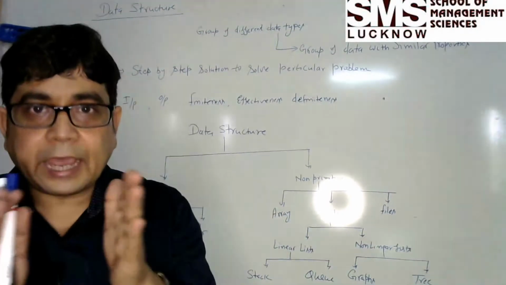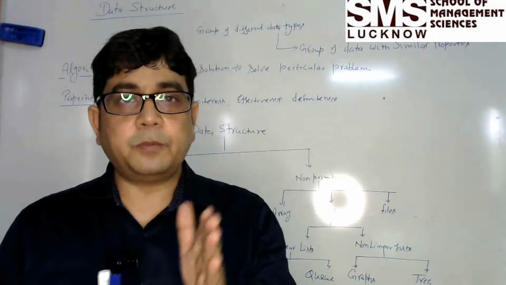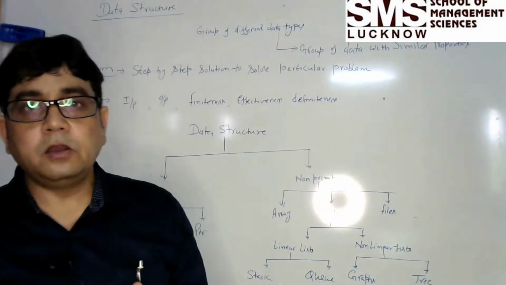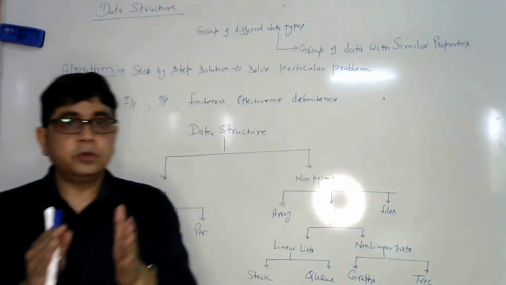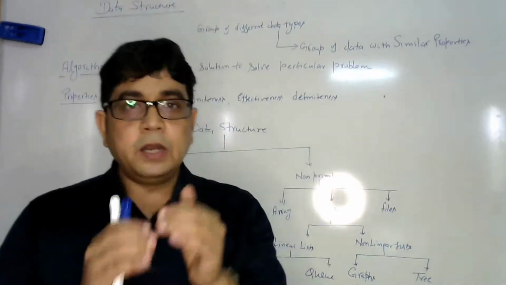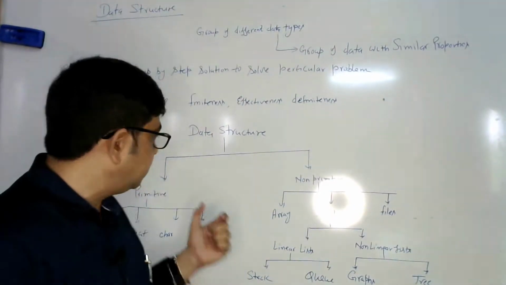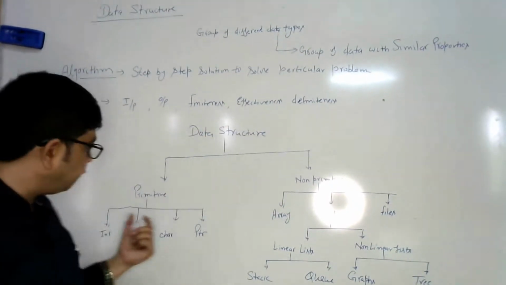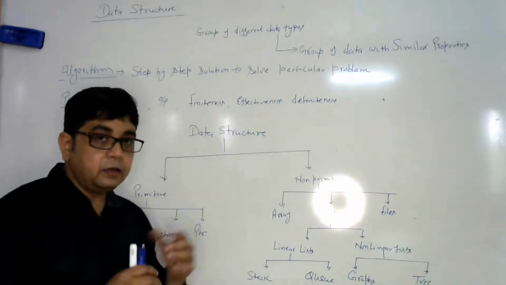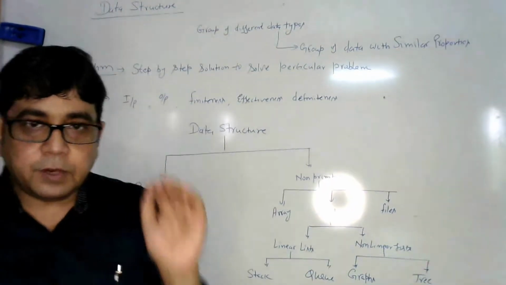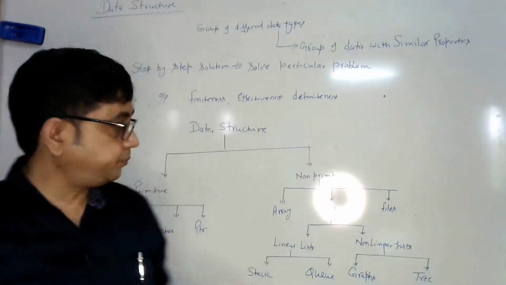Data structure can be of two types. One is primitive, another one is non-primitive. Primitive data structure means the inbuilt data types available, that is integer, float, character and pointer. These are inbuilt data types available.